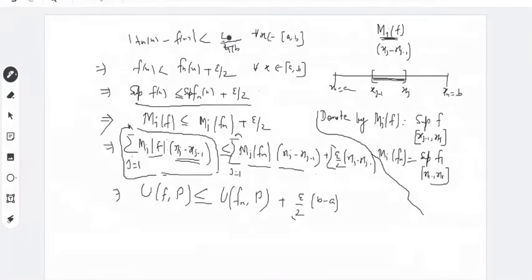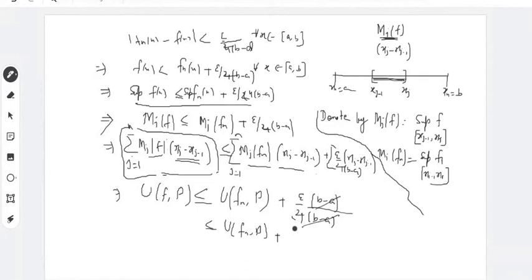So you must consider epsilon by 4(b minus a) instead of epsilon by 2, everywhere. You'll soon see the advantage of considering this. So this b minus a will cancel out, and you will get this quantity is less than or equal to UFnP plus epsilon by 4.